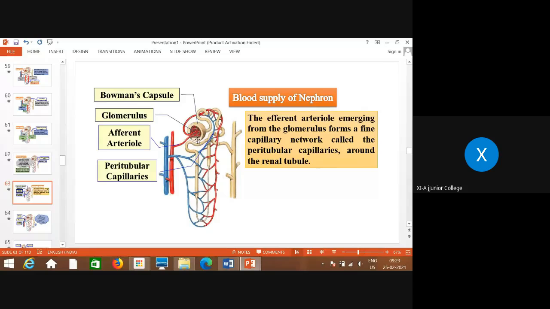This is the main part, that is the nephron, showing the Malpighian body, that is Bowman's capsule and glomerulus, and then the renal tubules, and the renal tubules are surrounded by the network of capillaries. These are called peritubular capillaries.